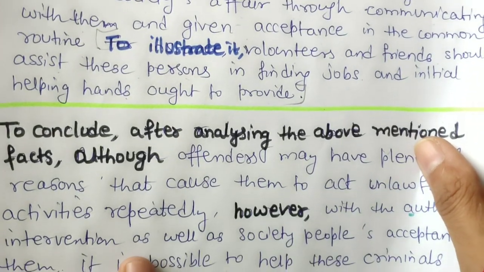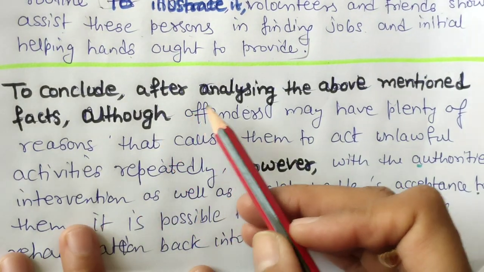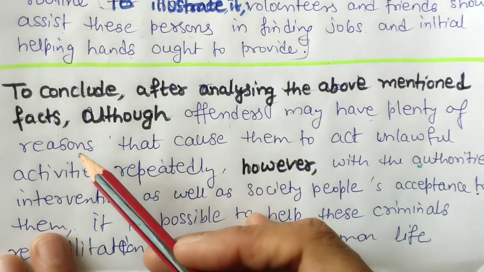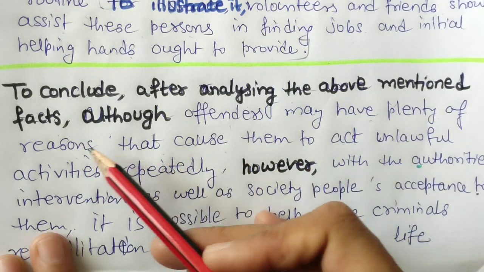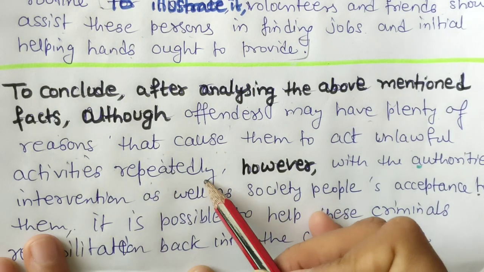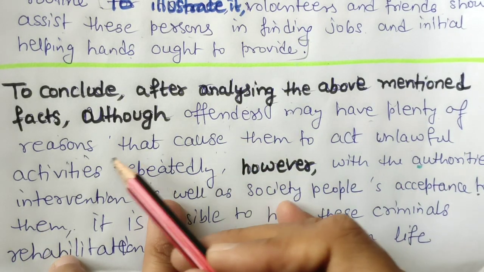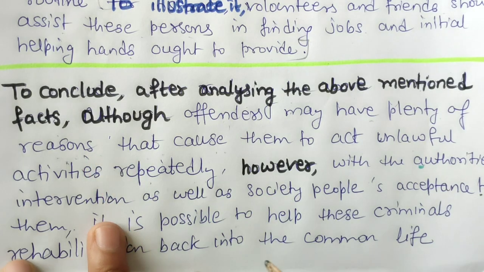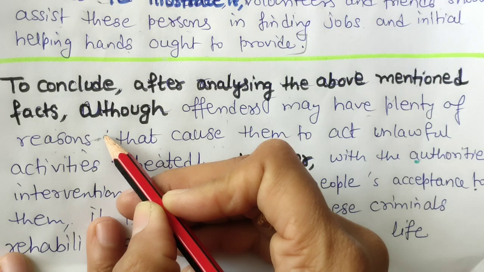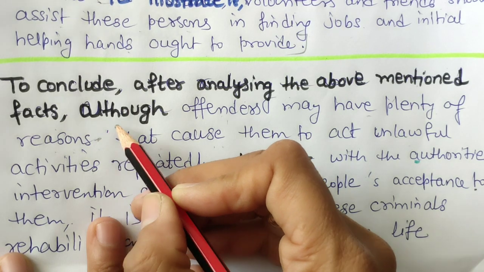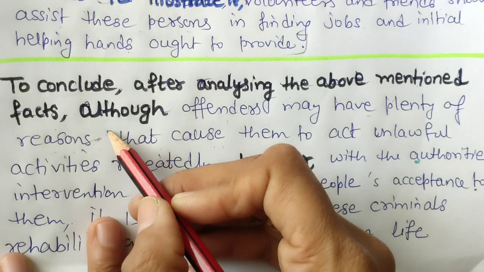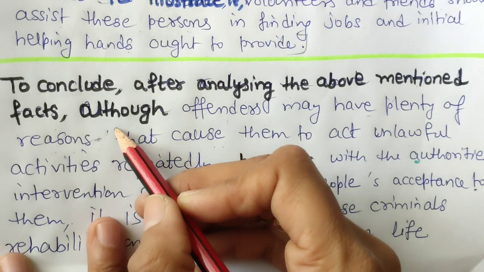Now the conclusion, see this. To conclude, after analyzing the above-mentioned facts, although offenders may have plenty of reasons that cause them, means we have written reasons that cause them to act in unlawful activities repeatedly, means we have repeated the topic again, and there may be reasons. Here in fact I have made one mistake, so here you can write the names of those points, psychological plus illiteracy and social and economic reasons, you can just name the reason.